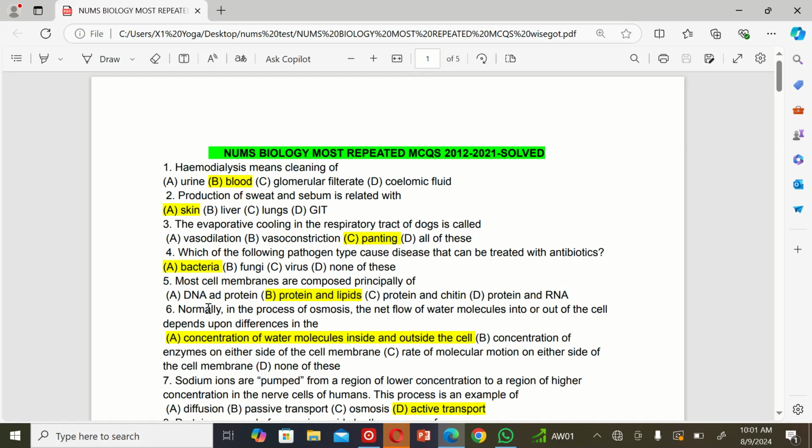The next MCQ is: normally in the process of osmosis, the net flow of water molecules into or out of the cell depends upon differences in A. Concentration of water molecules inside and outside the cell, B. Concentration of enzyme on either side of the cell membrane, C. Rate of molecular motion on either side of the cell membrane, and D. None of these. The correct option is A.